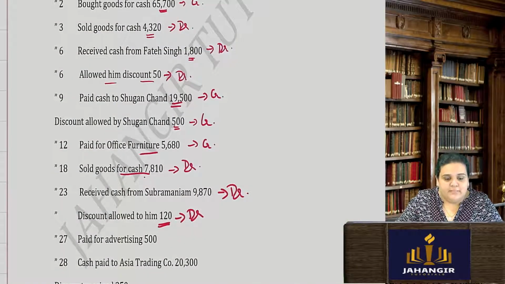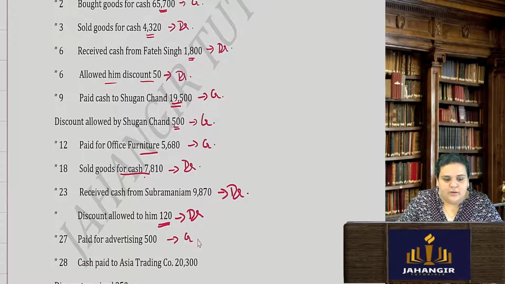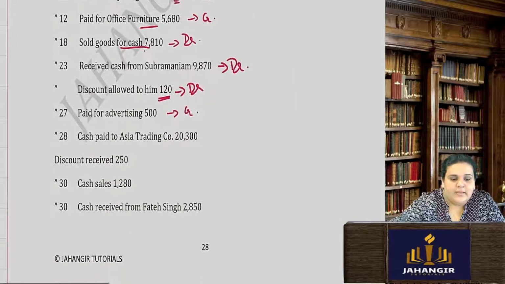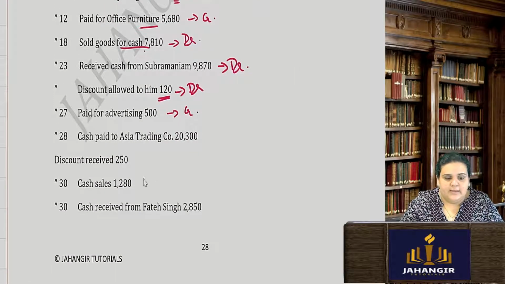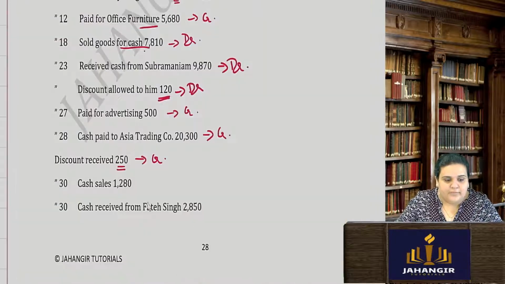Paid for advertising 500, so it's an expense. It will go on the credit side. When I pay, cash is going to move out, so credit. Cash paid to Asia Trading and they gave me a discount of 250. So cash paid, credit side. Discount received, income, credit side. So cash paid 2300 and 250 is the discount.